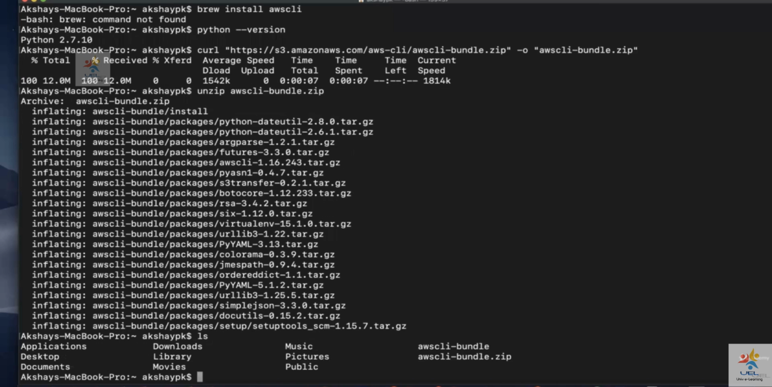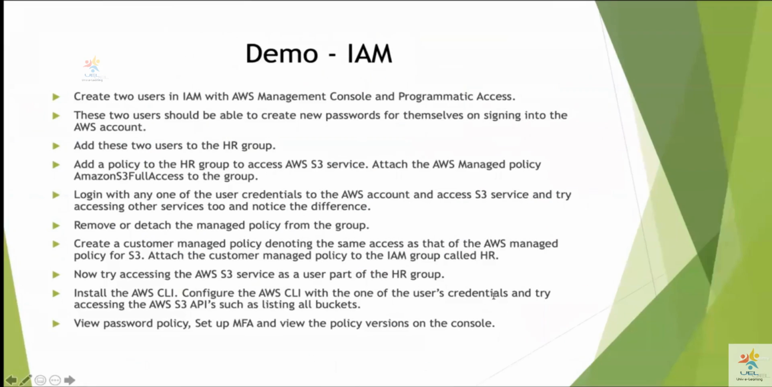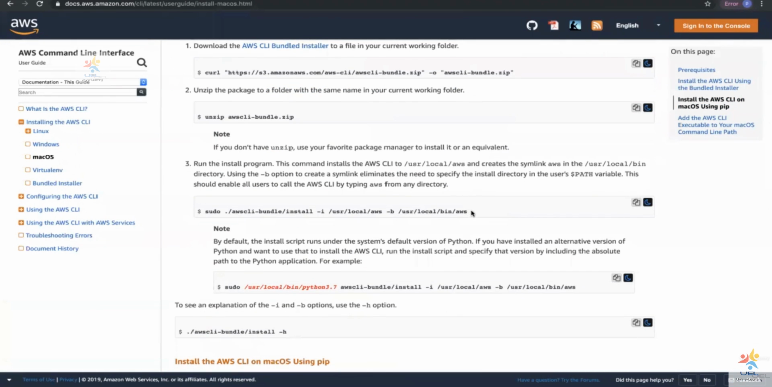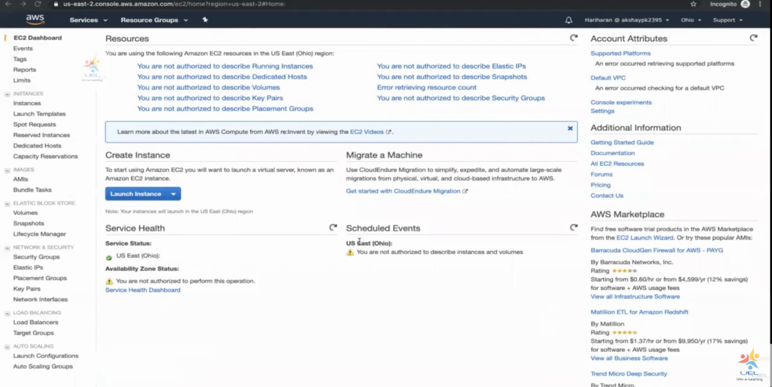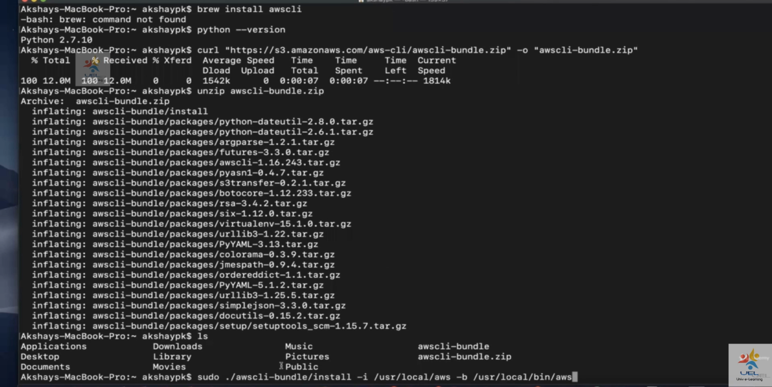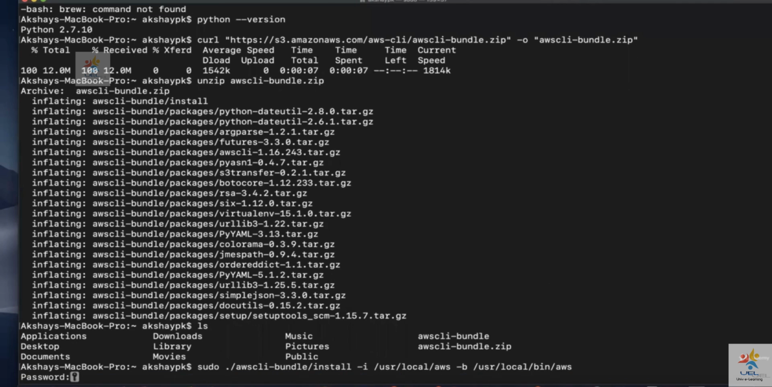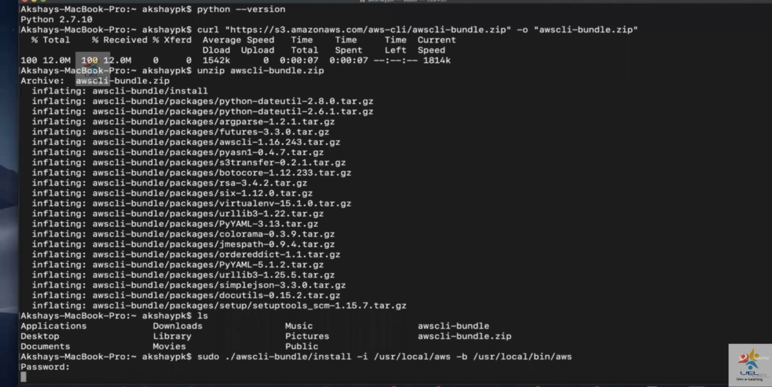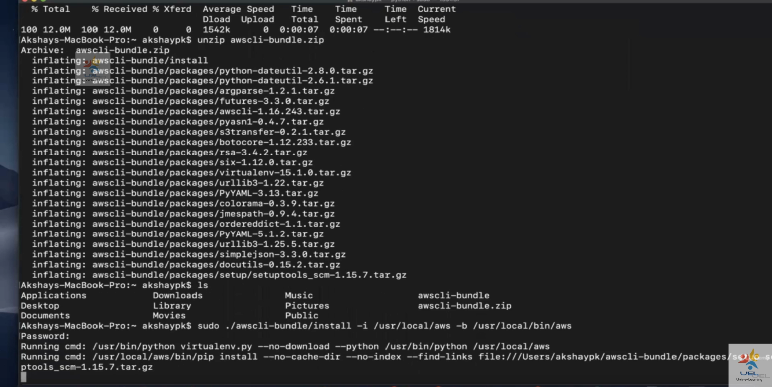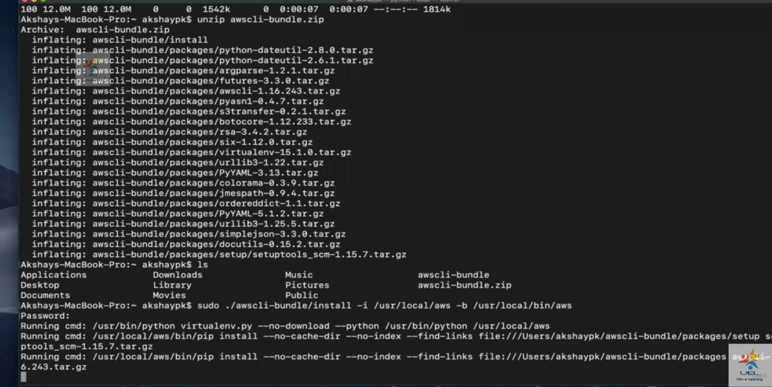Unzipped. Now if I press ls, you have the awscli-bundle file. Okay. So the next step would be to install it into a specific directory. So we are installing it into the directory /usr/local/aws, and at the same time we are also presenting it as an executable file in /usr/local/bin. It's asking for my password. It's running the command. It's installing.